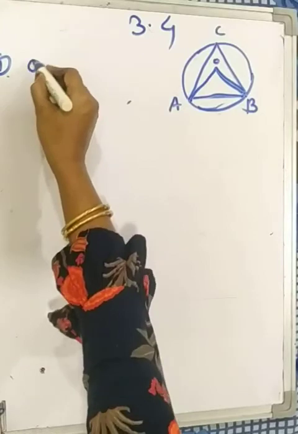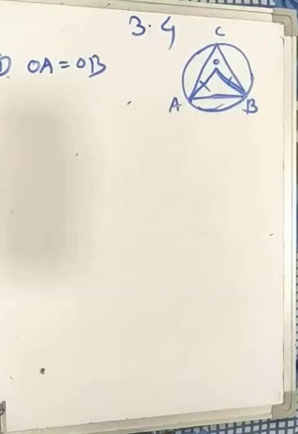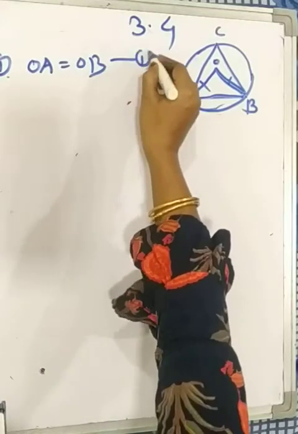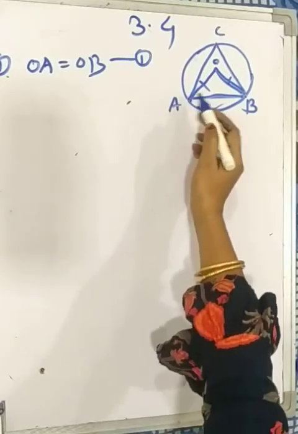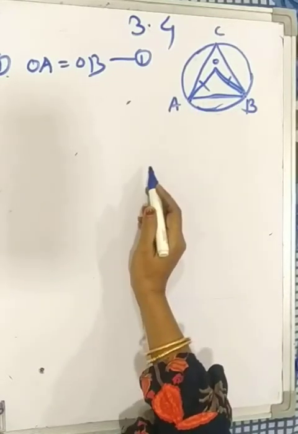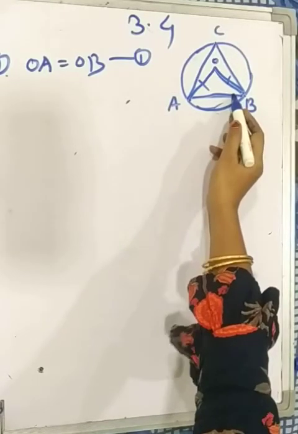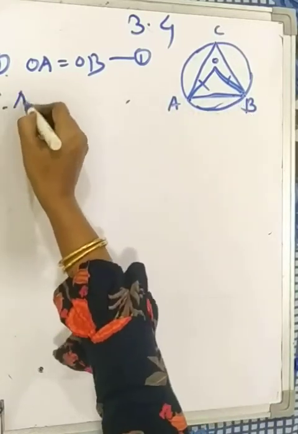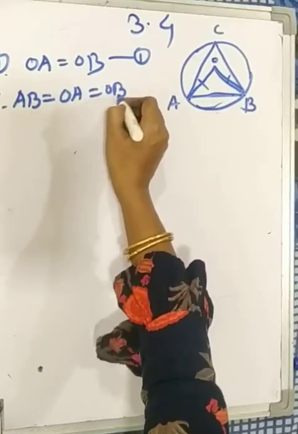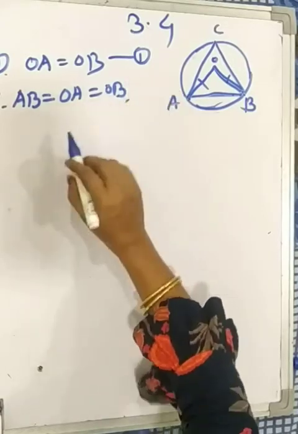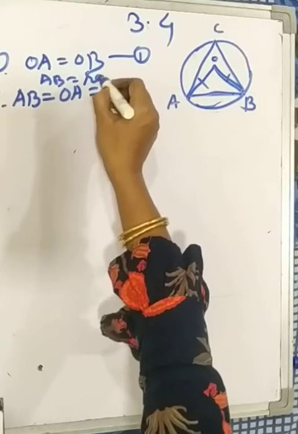Solution: OA equal to OB, radii of the same circle. Equation number 1. AB is equal to the radius of the given circle. Therefore, AB equal to OA equal to OB from equation 1, and AB is a radius. This is equation number 2.